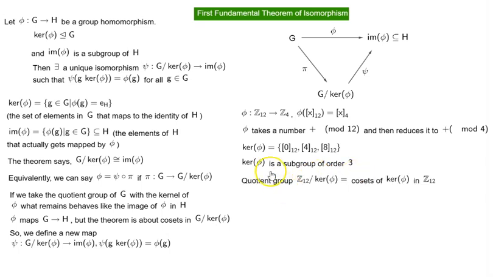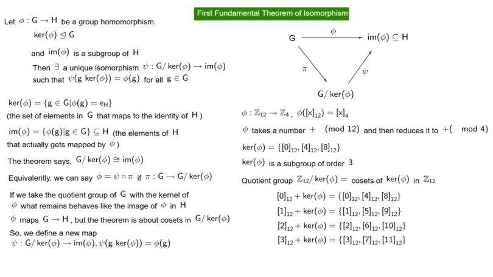The quotient group formed by Z sub 12 with kernel of phi is equal to cosets of kernel of phi in Z12. So what are these cosets? We have these cosets. Congruence class 0 plus kernel of phi is equal to 0, 4 and 8. Congruence class 1 sub 12 plus kernel of phi is equal to 1, 5 and 9.